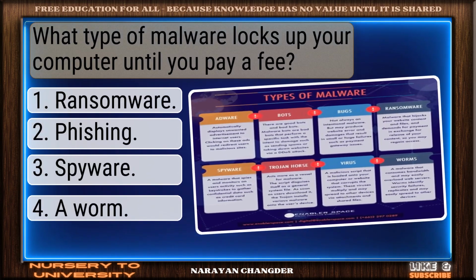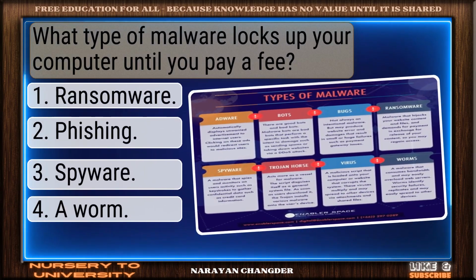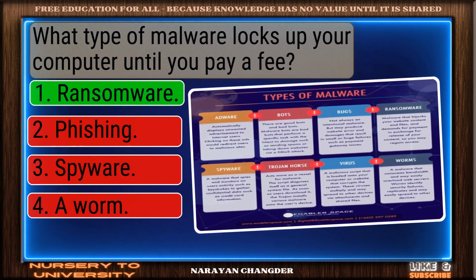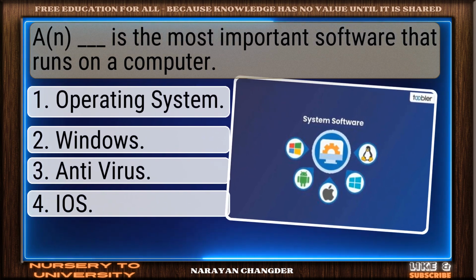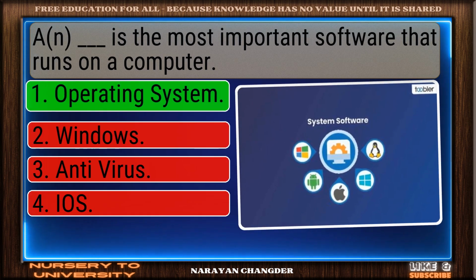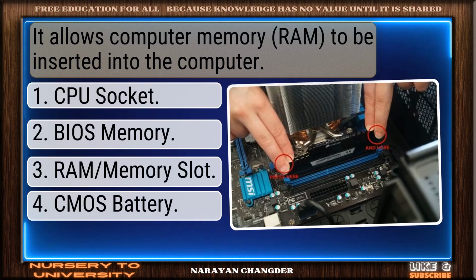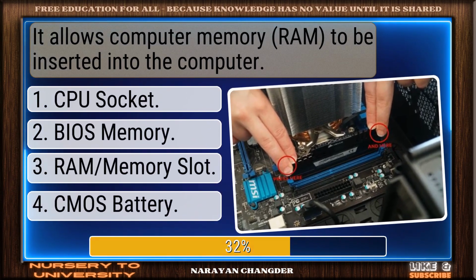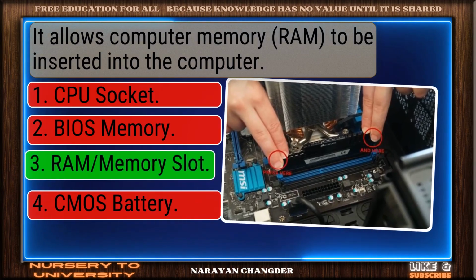What type of malware locks up your computer until you pay a fee? Correct. Ransomware is spot on. A dash is the most important software that runs on a computer. Correct response. Operating system is accurate. It allows computer memory to be inserted into the computer. Well picked. RAM memory slot is correct.